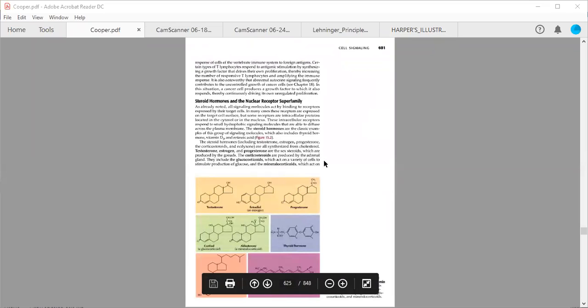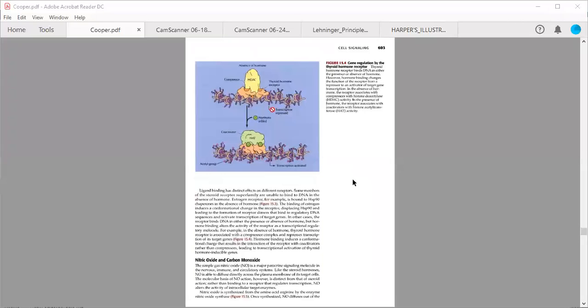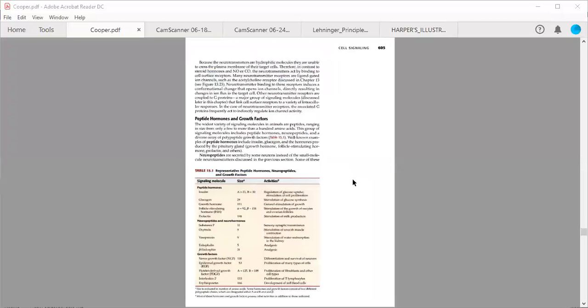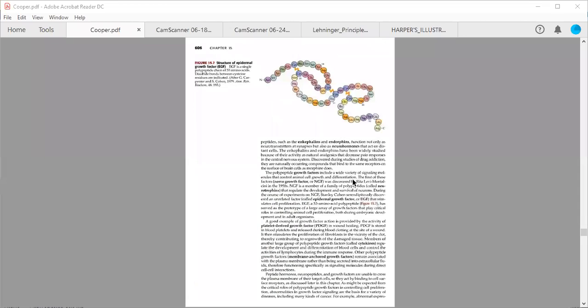We have discussed nuclear receptors and steroid signal molecules, which generally act on nuclear receptors by binding to them either in the cytosol or in the nucleus. Then we discussed surface receptors, for example, some peptide hormones and growth factors generally bind to the surface receptors, for example, GPCR we were discussing.